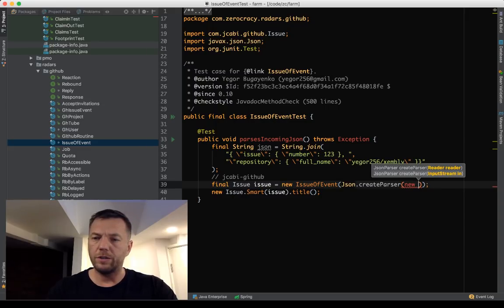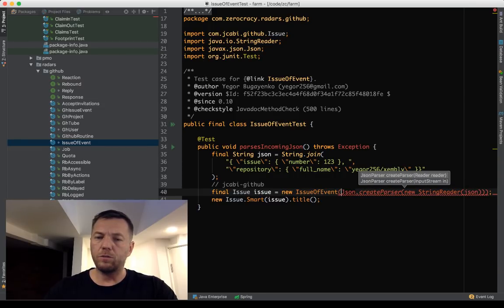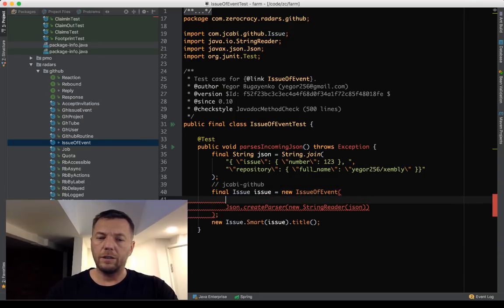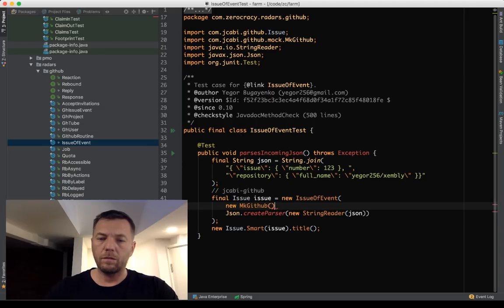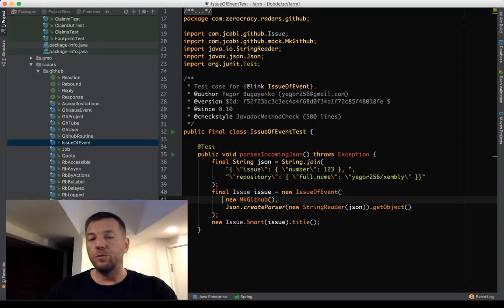How do we create this string reader? I think yes, JSON. Okay, that's the second parameter, and for the first one we need to pass the GitHub object. Let's make it this one. Create parser and get object. Yeah, boom, it works.